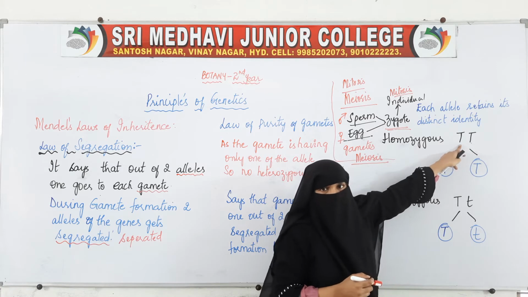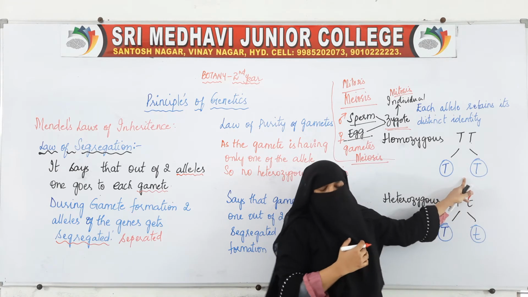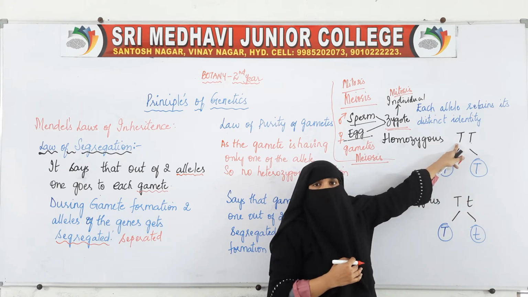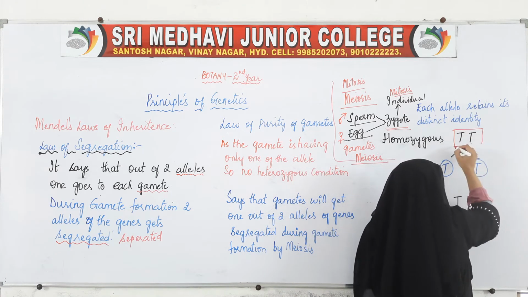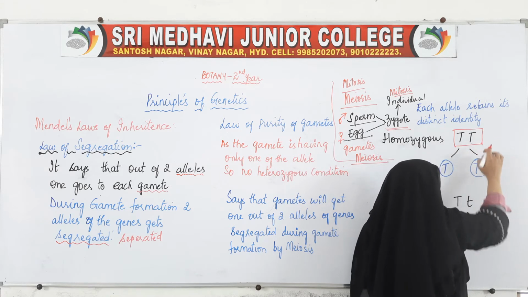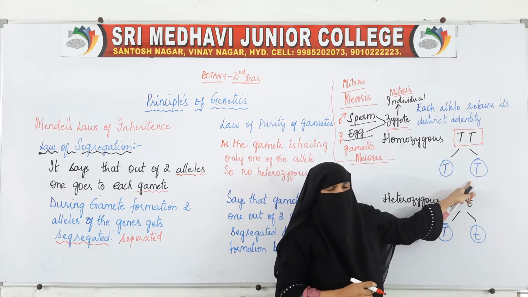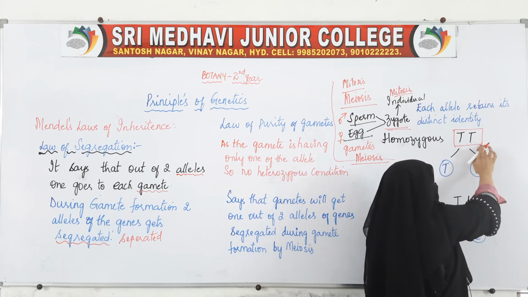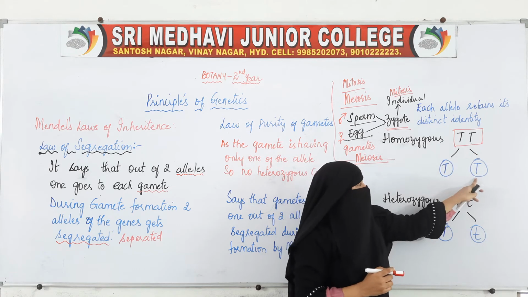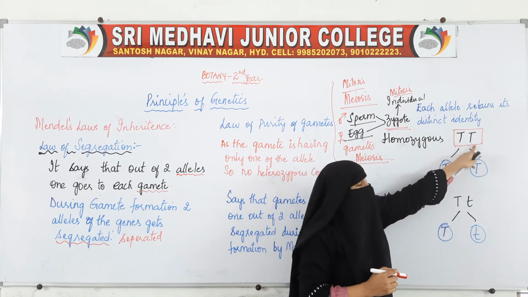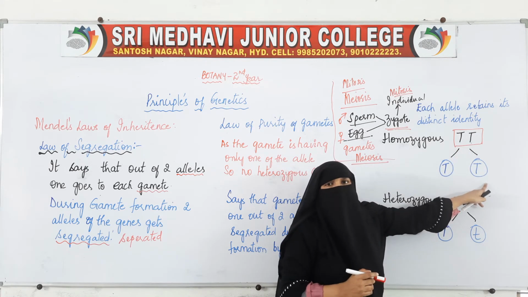So this cell, when it divides, this gene, this T and T gene, during gamete formation gets segregated. Here what happens is, a gene has two forms, that is, these two alleles will get segregated. So there are two T's; out of the two T's, one will go to one gamete, and the other T will go to another gamete.